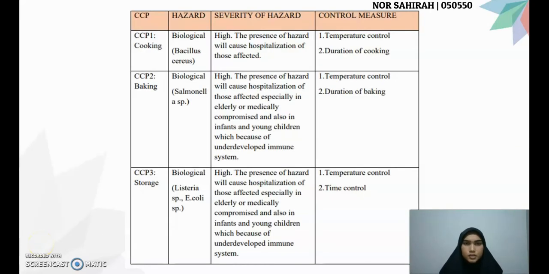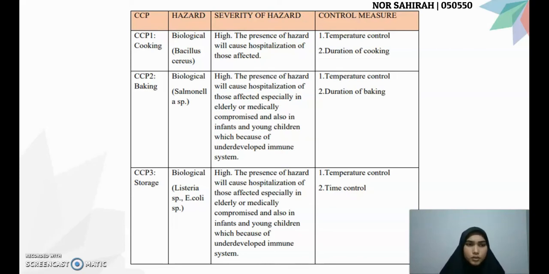This table explains the severity of hazard and control measures that need to be taken. For HACCP number 1, which is for cooking method, the hazard can come from biological. The severity of hazard is high. The presence of hazard will cause hospitalization of those affected. The control measures that need to be taken are temperature control and duration of cooking.